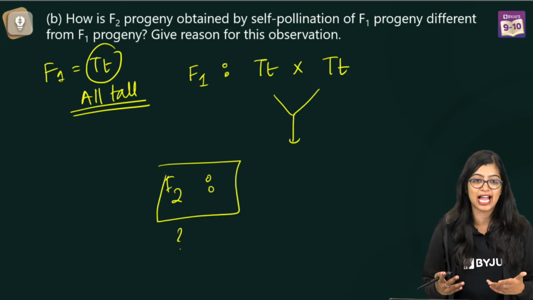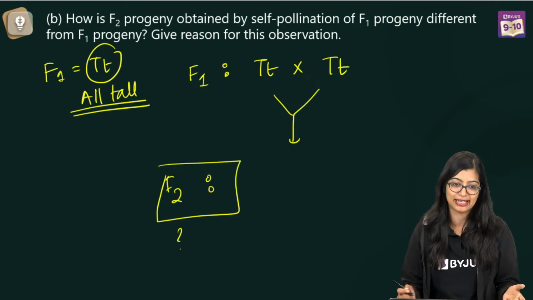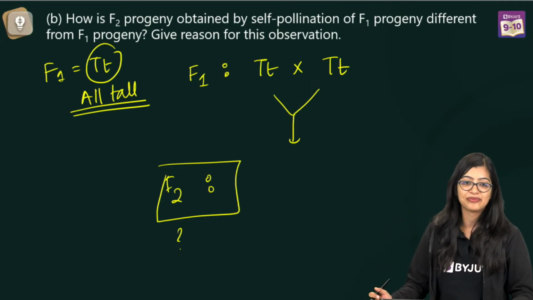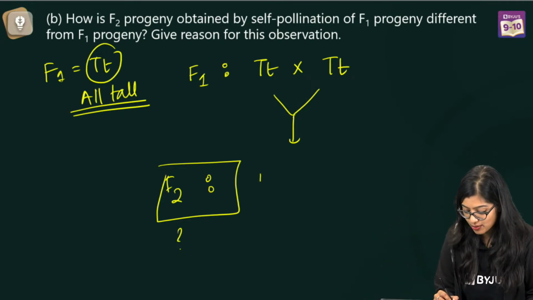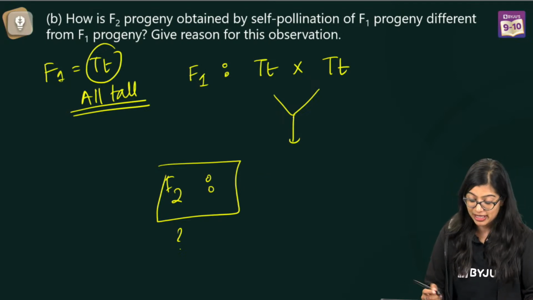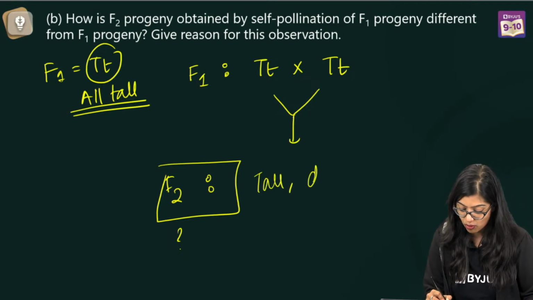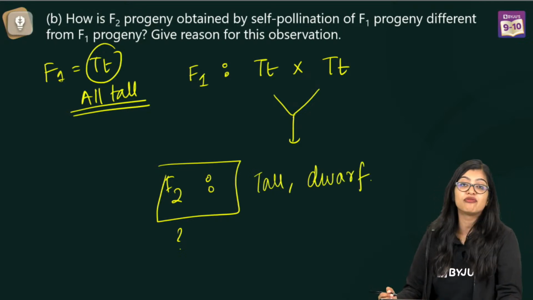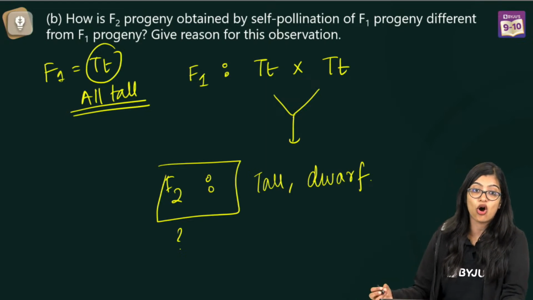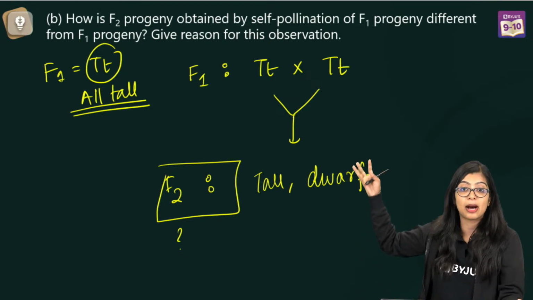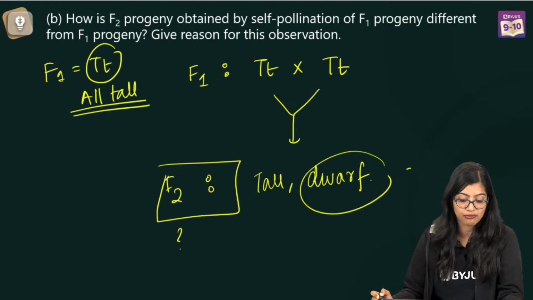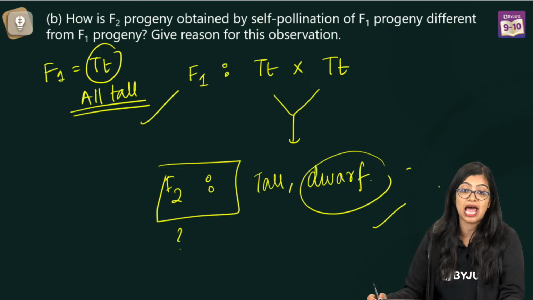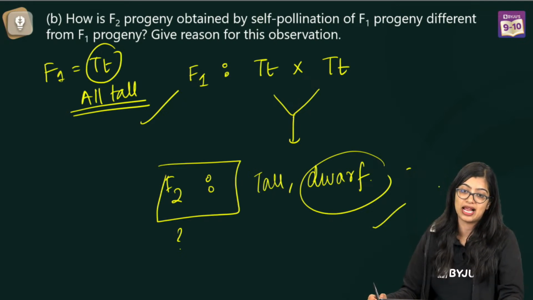Exactly. Very good. See, now you're getting a hang of what you should apply at this point. Hello to everybody who has just joined. So you will see that some of them would be tall plants, but you also observe dwarf plants here. That means that by the law of segregation, this trait has appeared back and we are getting a dwarf plant. So in F1, all are tall, but in F2, we find tall as well as dwarf plants.